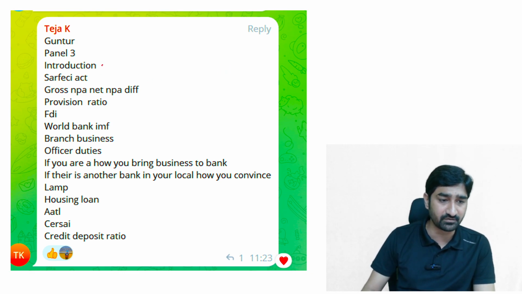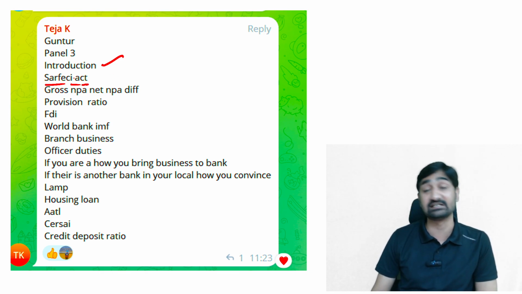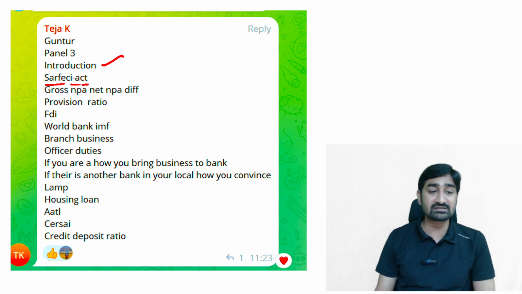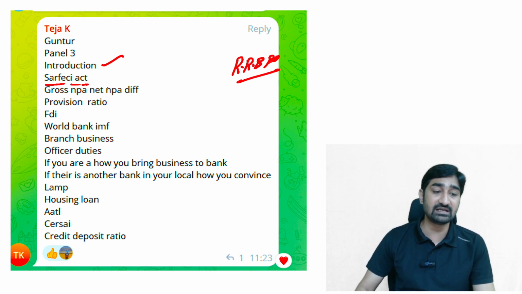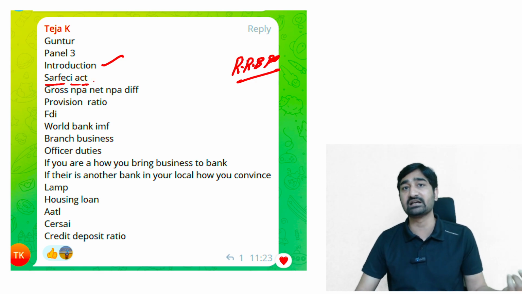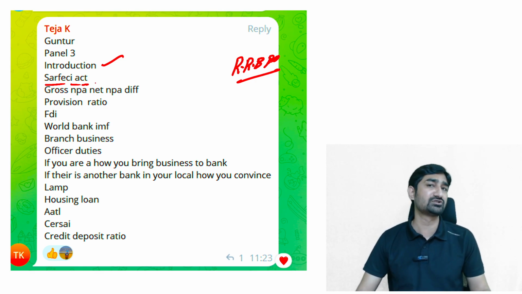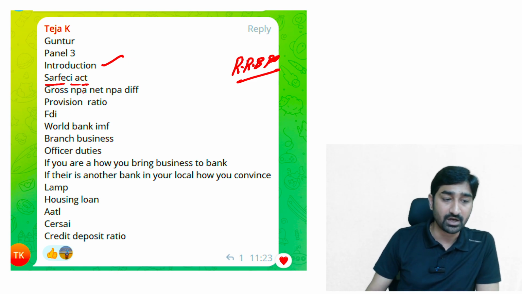Panel 3 started with the introduction. Introduction completed, immediately after that, Surface Act. Now, whenever they ask Surface Act in the RRB PO interview, always remember their question will be around whether Surface Act is applicable to agriculture loans or not, because Surface Act is not applicable to any agriculture loan or in case of KCC. So that you need to read in depth.